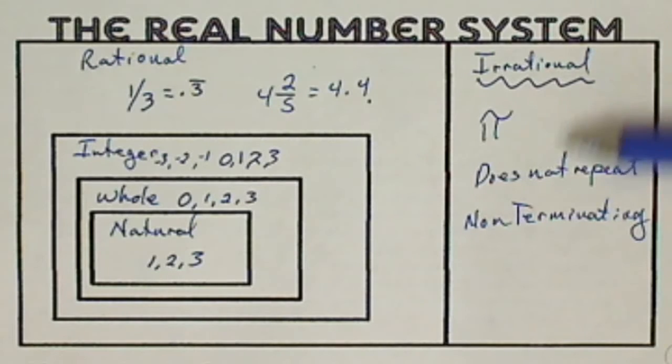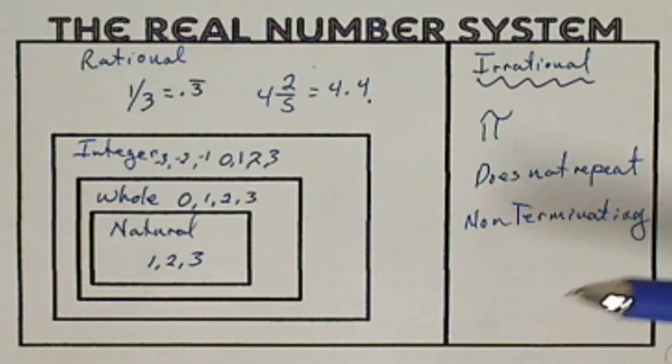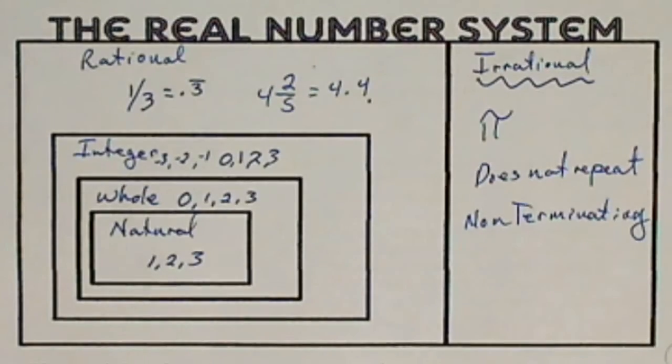Okay, there is no subset to irrational numbers, so if you ever get one like that in a problem, that's a setup, that's a trick. They're trying to mess you up. If they ask, what is a subset of the real number system? All of these are a subset of the real number system.